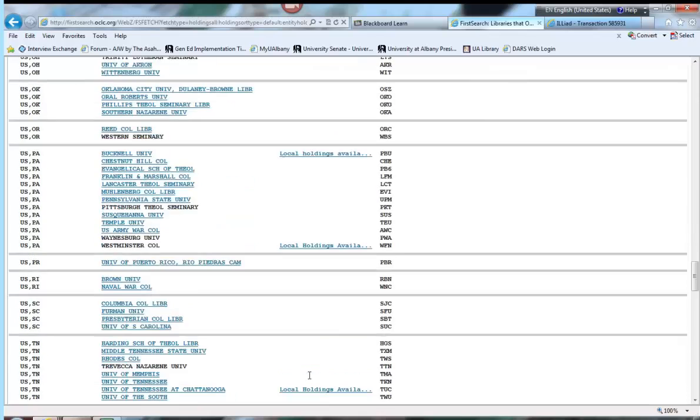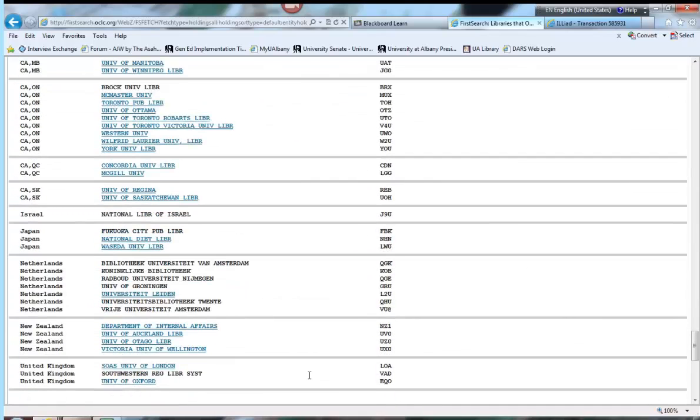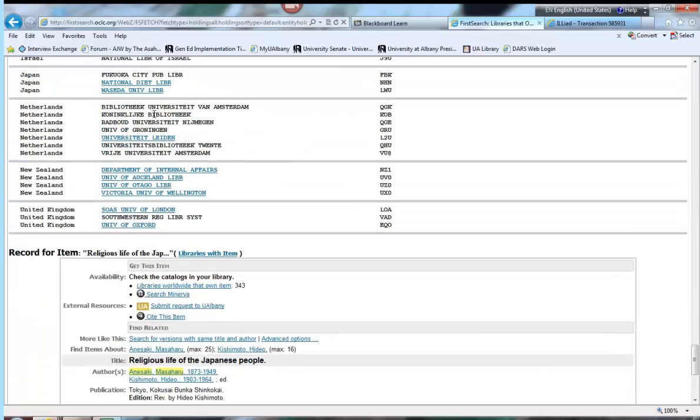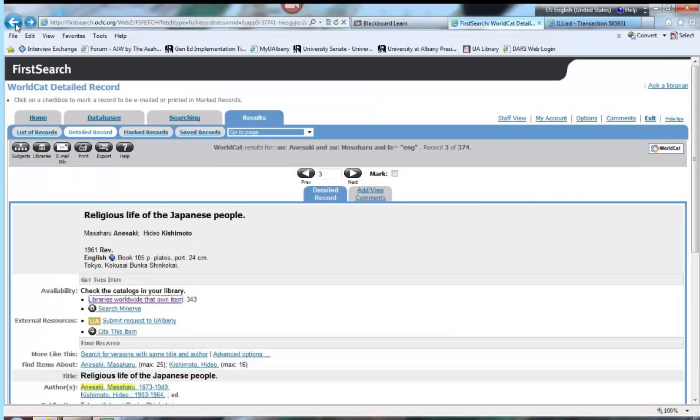And then when you get to the bottom, we get into the international realm. There's some from Australia, Canada, Japan, Israel, Netherlands, New Zealand, United Kingdom. There's quite a few libraries that own this particular work. If you're ordering some material like this that is fairly widely owned, usually it comes very quickly. In the case of Albany, I don't know, a week or so. And it depends on what library you're borrowing it from. Usually you can keep it for a week, 2 weeks, 3 weeks even, and sometimes you can even renew interlibrary loan materials.